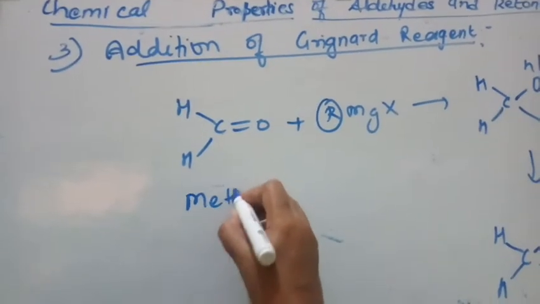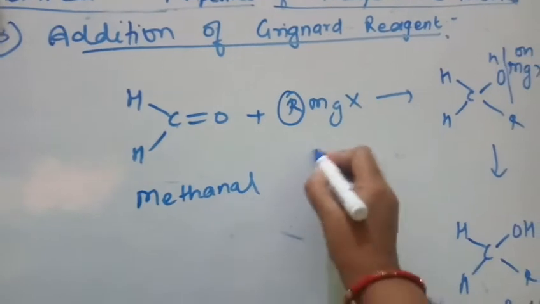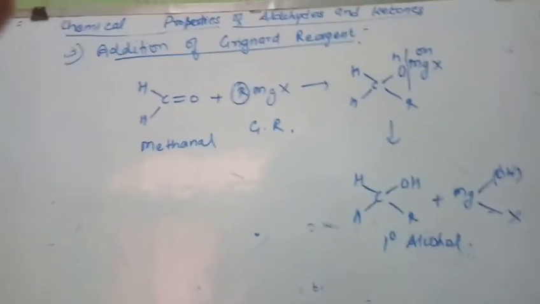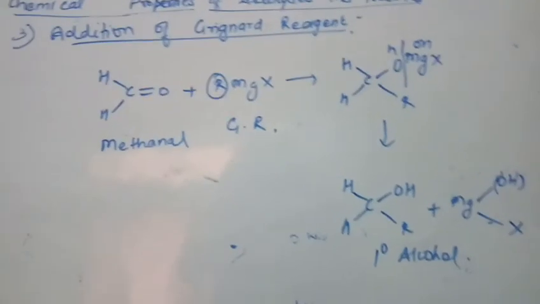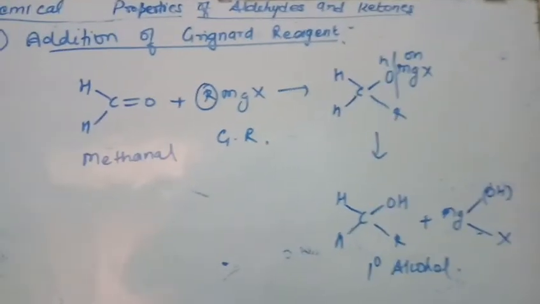When the Grignard reagent is treated with methanal, then we get primary alcohol, right? It's a revision. You have studied this in the alcohol chapter.